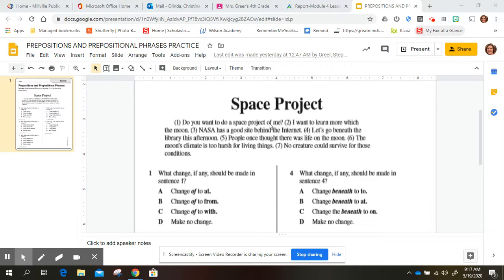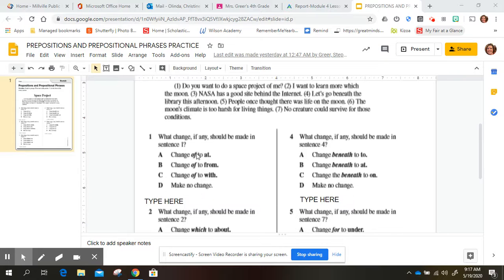So "of" we know is wrong. So what should we change "of" to? Should we change it to at, from, or with? Do you want to do a space project at me? Do you want to do a space project from me? Do you want to do a space project with me? Or should we leave it alone?